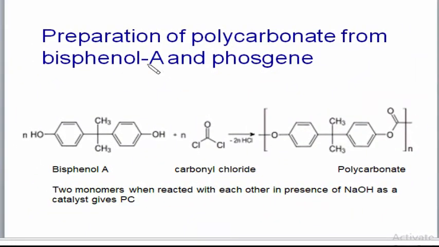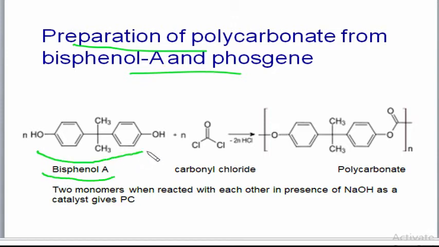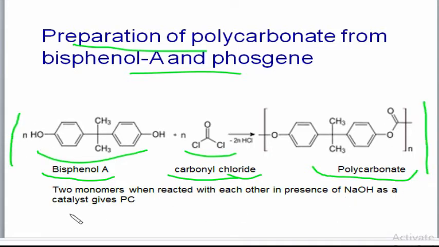The preparation of polycarbonate is from bisphenol A and phosgene. You can see this is bisphenol A, and when it reacts with carbonyl chloride, it forms polycarbonate. This is the reaction that you have to learn. The two monomers react with each other in the presence of NaOH as a catalyst and give polycarbonate. This is not the personal computer, this is polycarbonate.